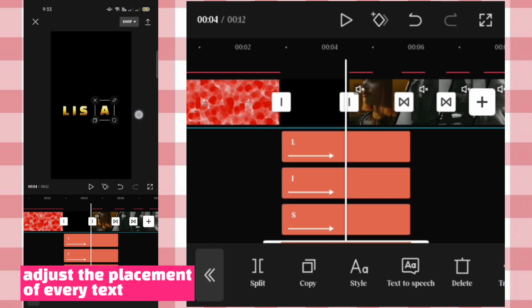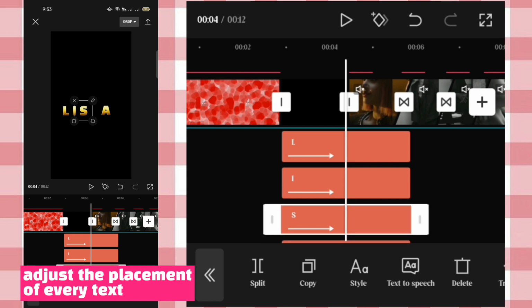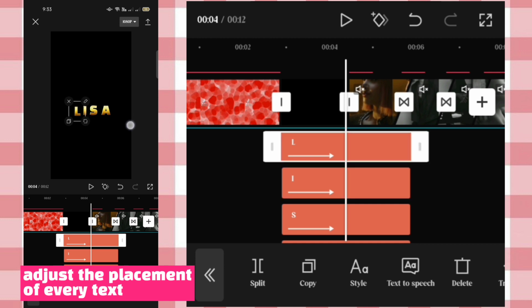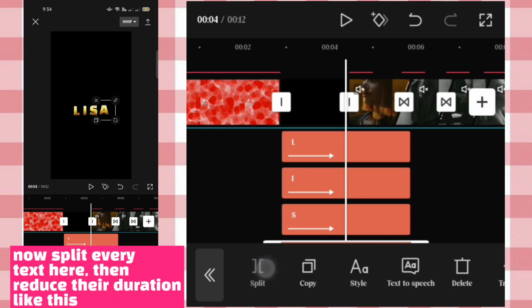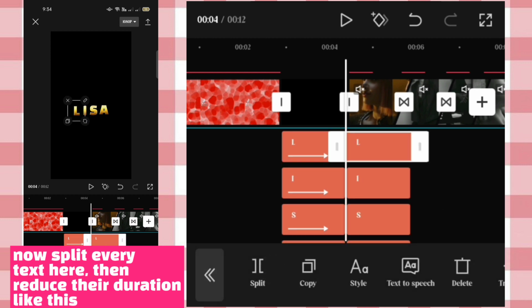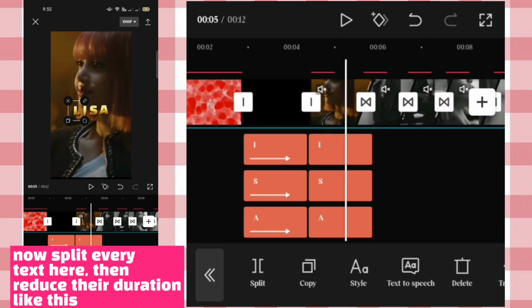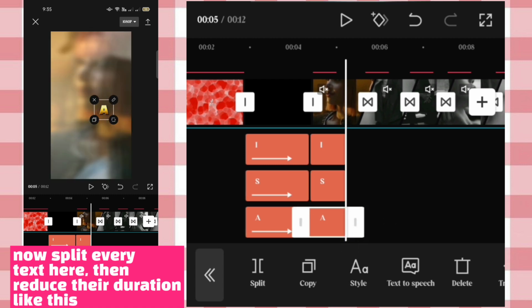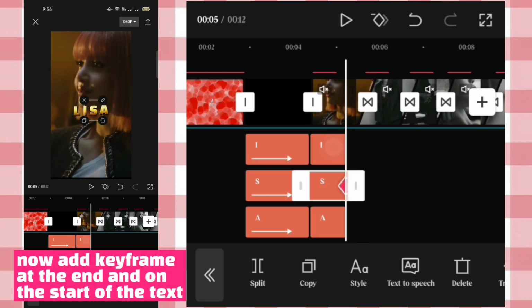Adjust the placement of every text. Now split every text here, then reduce their duration like this. Now add keyframe at the end and on the start of the text.